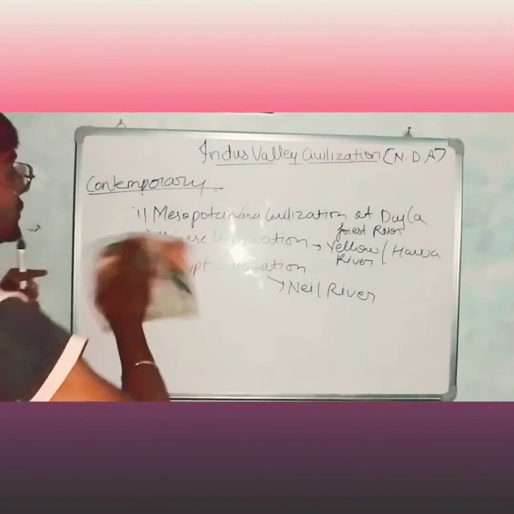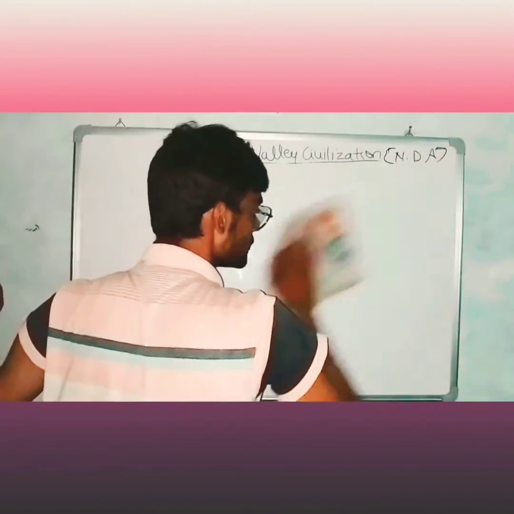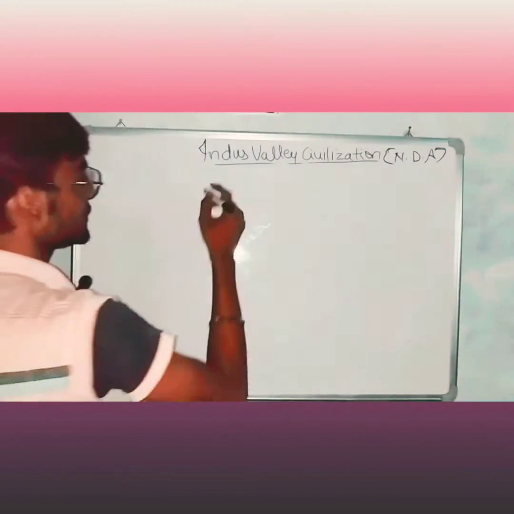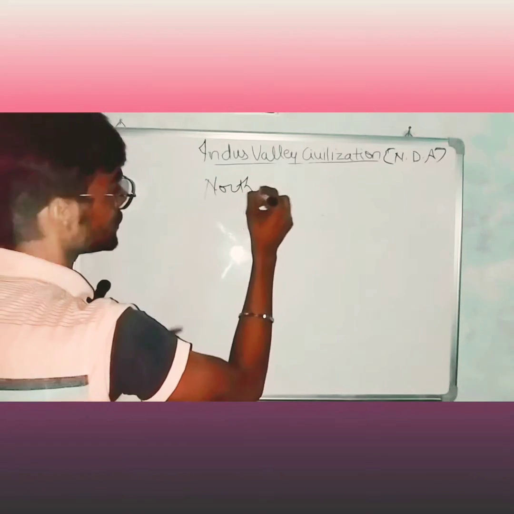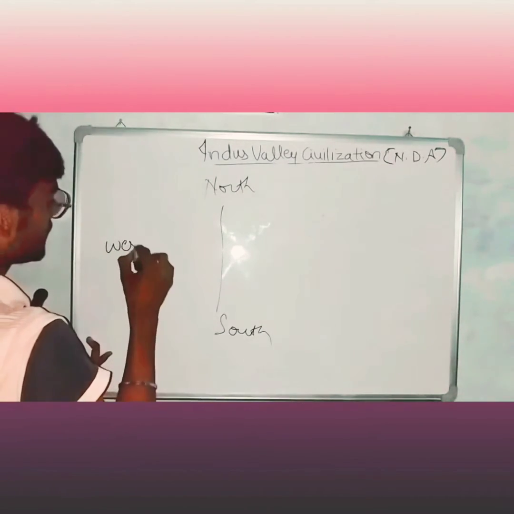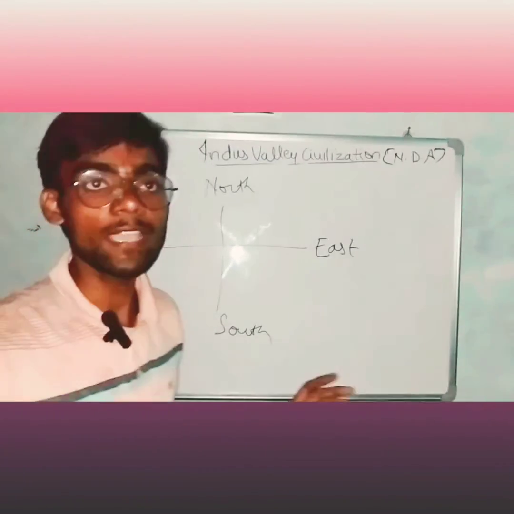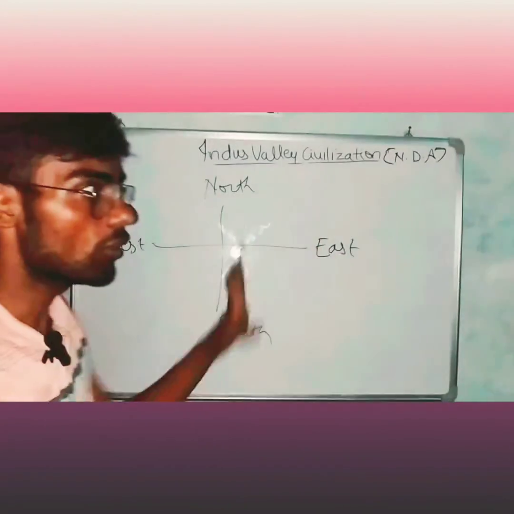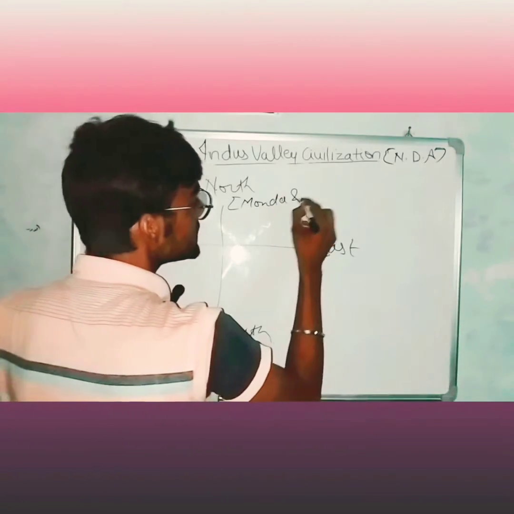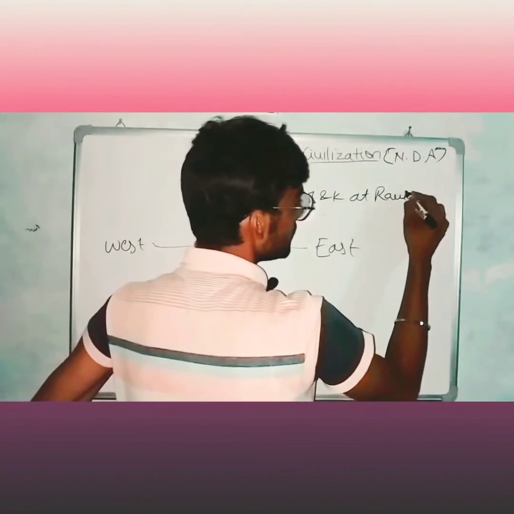And now we will talk about what the places were during the time of Indus Valley civilization in north, south, west, east. In the north, Manda and Jammu and Kashmir at Ravi River.